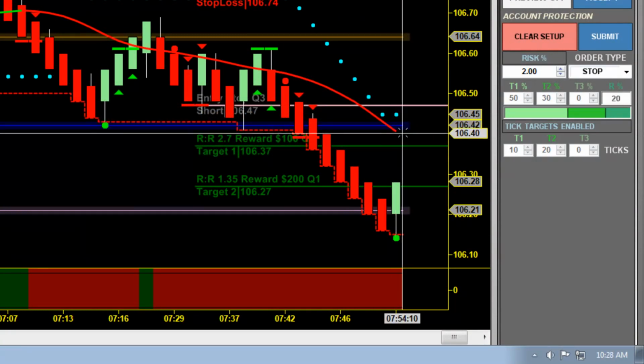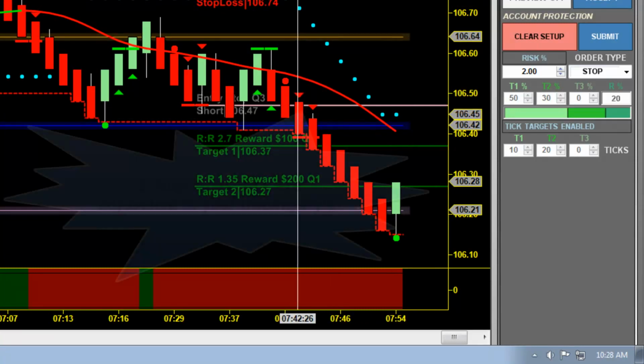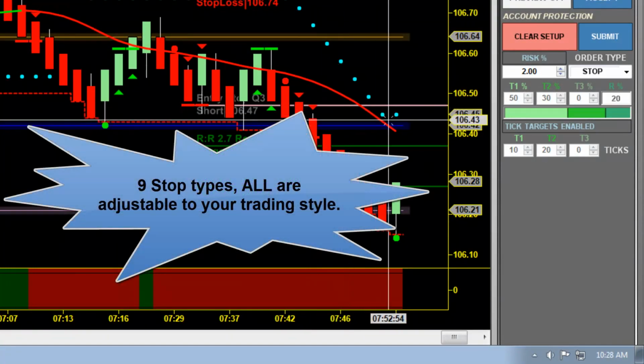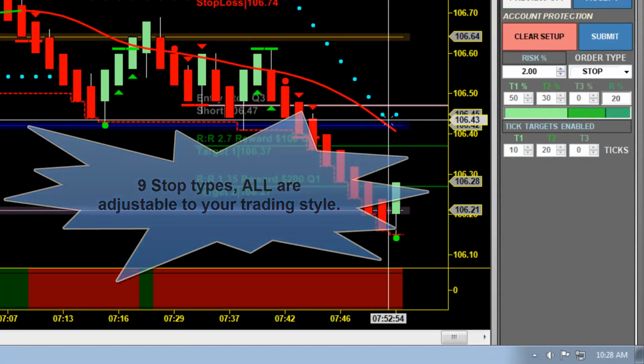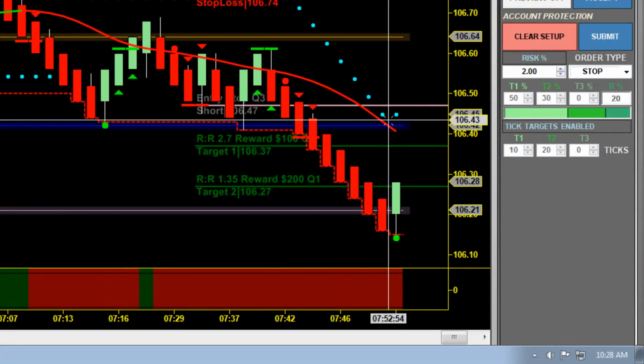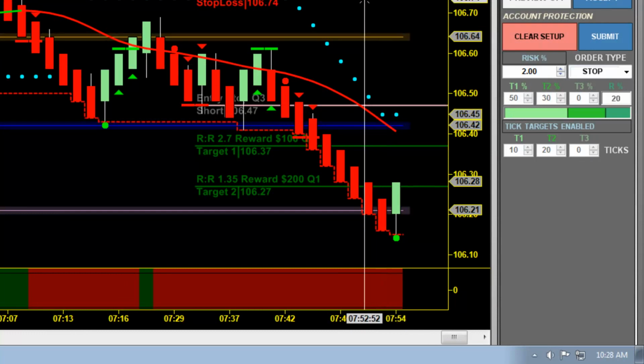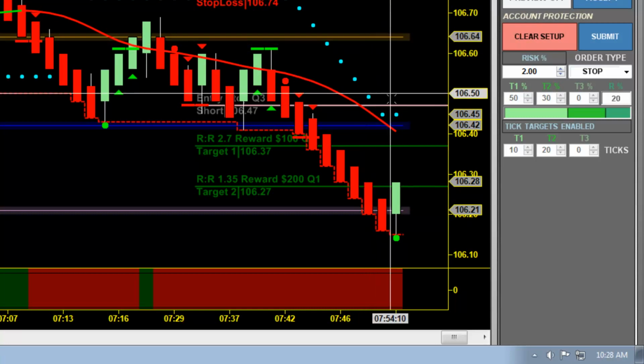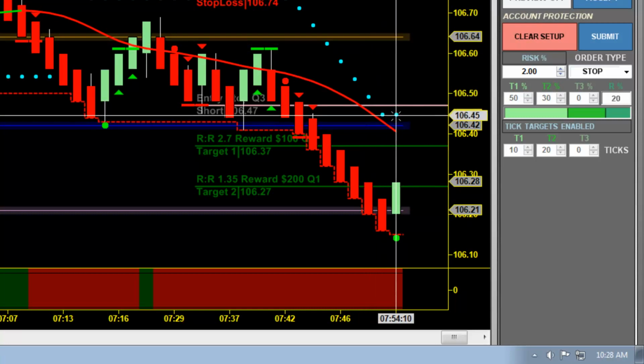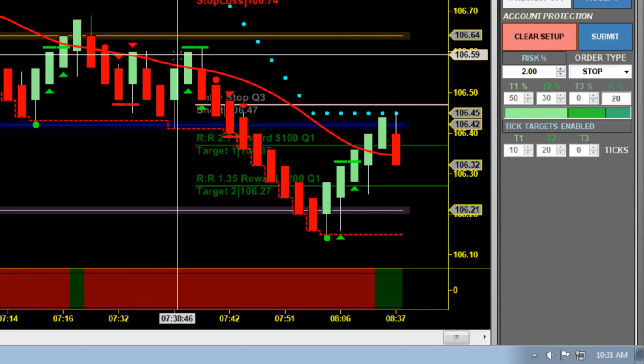The other thing that makes money management so much easier with Trade Manager is these blue dots that you see. These are automated trailing stops. And like I said, we'll do another video on this, but there are over 9 different stop types for the Trade Manager. And again, they're all adjustable. So in this case, at this point, it's already pulled my flag down to this point, and I'm in the green by a couple of ticks.